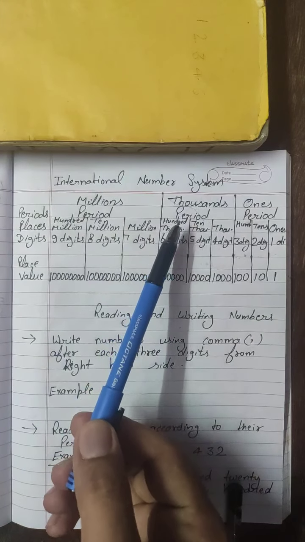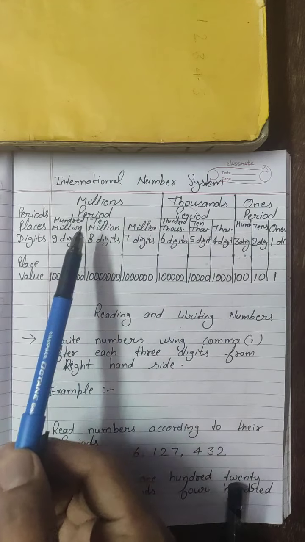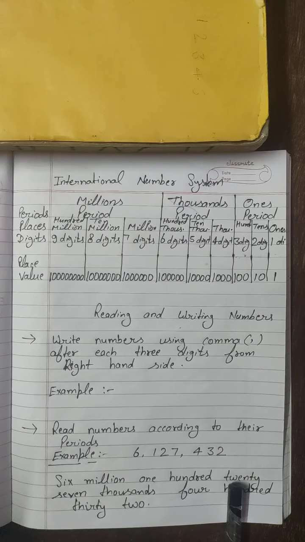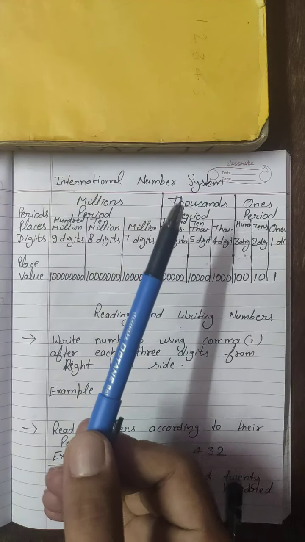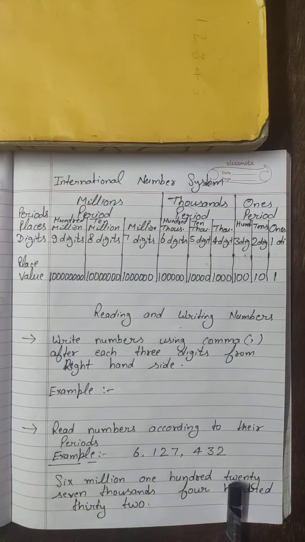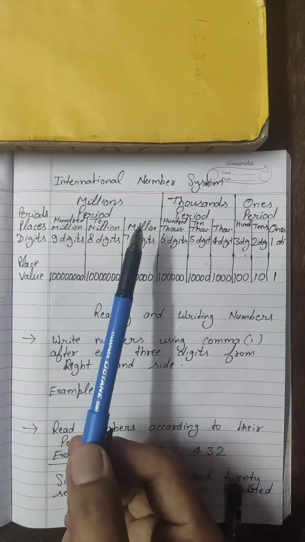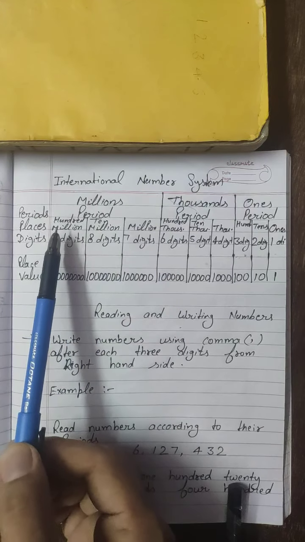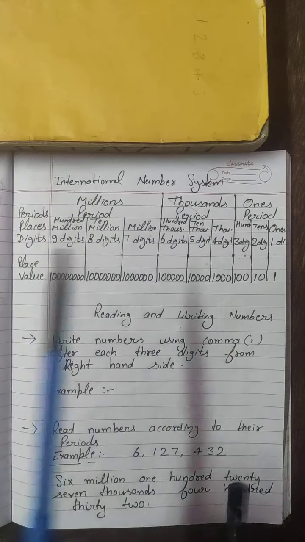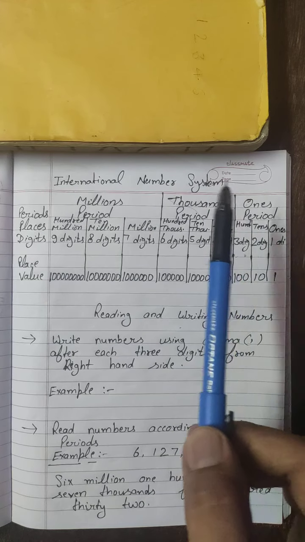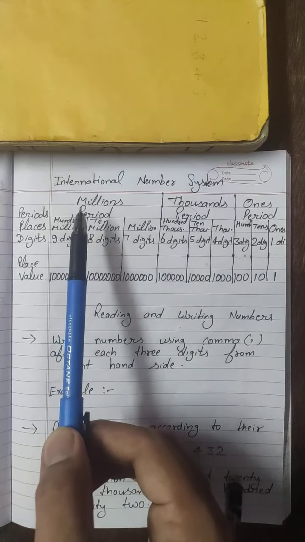After this thousand period we will reach the millions period. Here there are no lakhs, crores, nothing like that. It is the ones period, thousand period, then millions period. And the millions period is also the same: 1 million, 10 million, 100 million. So I think it is easy for you, much easier than your Indian number system. I am repeating it again: ones period, thousands period, millions period.